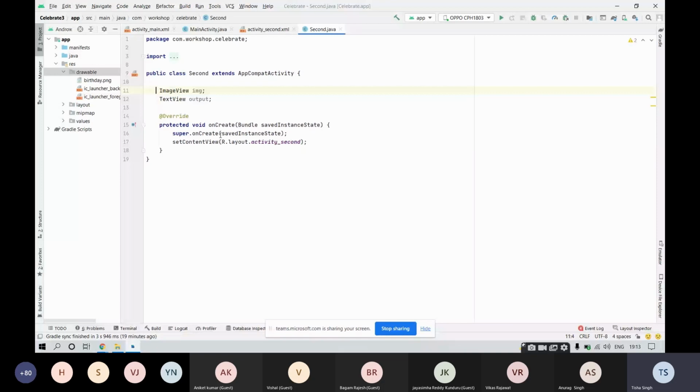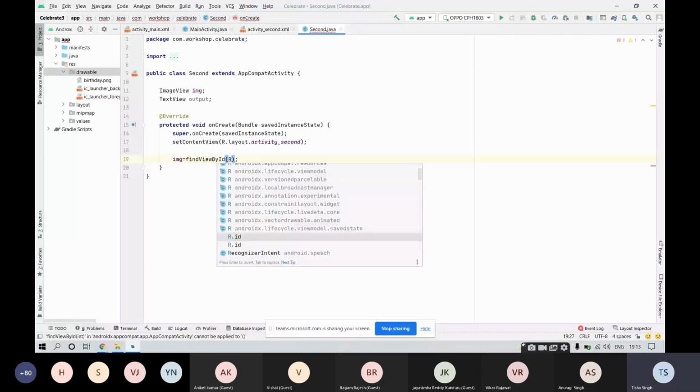So come inside this onCreate function and assign the views, right? Image is equal to find view by id. We need to provide the id with respect to which we will be getting the view. So write r.id dot the name of the id.